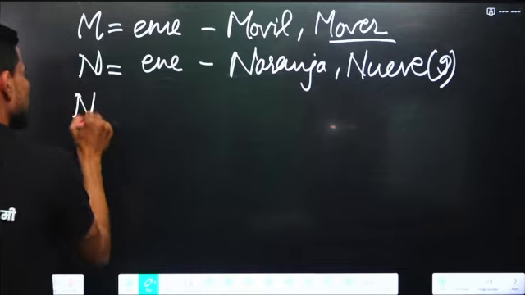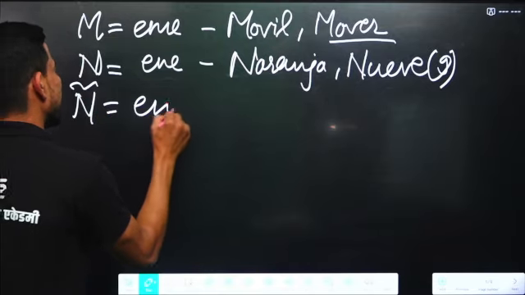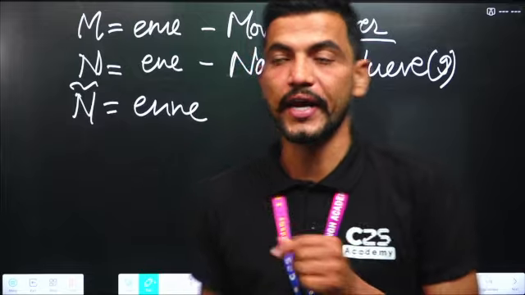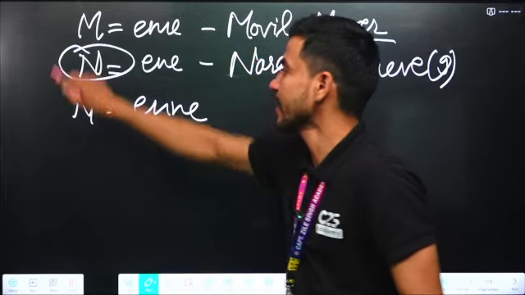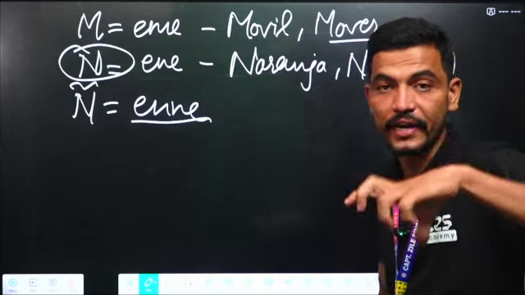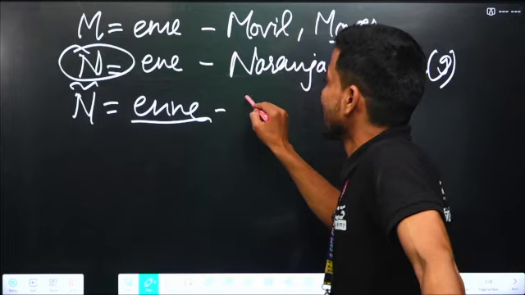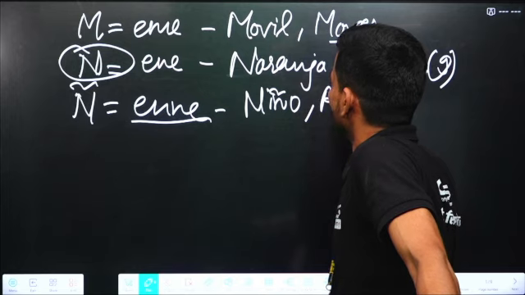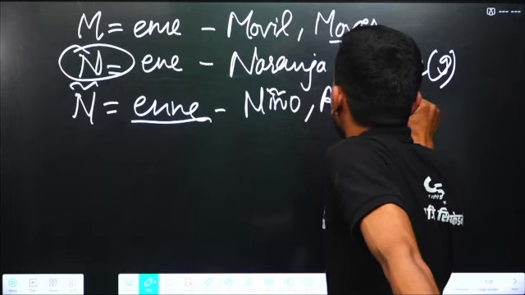N with tilde is NA. Stress on the N with tilde. So, for example, niño, año, niña.